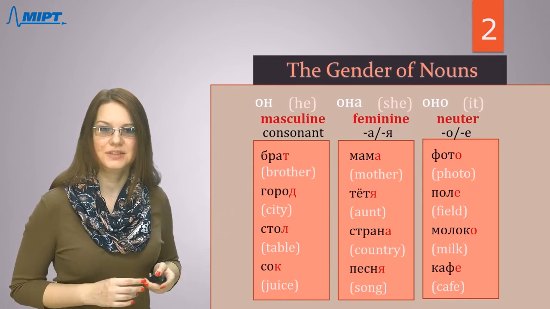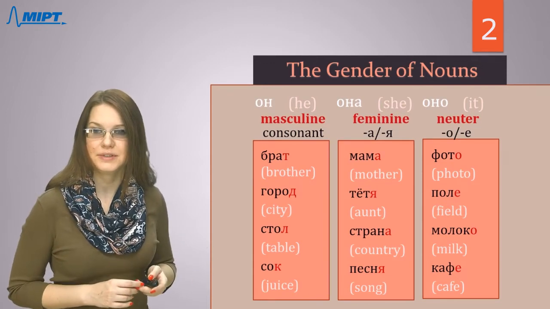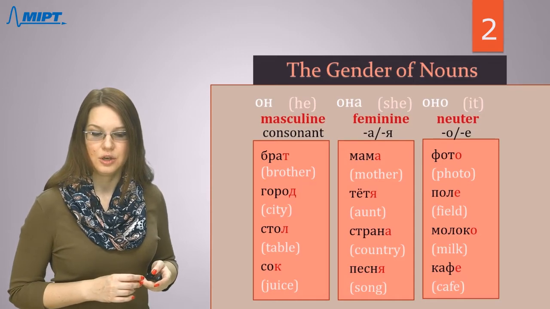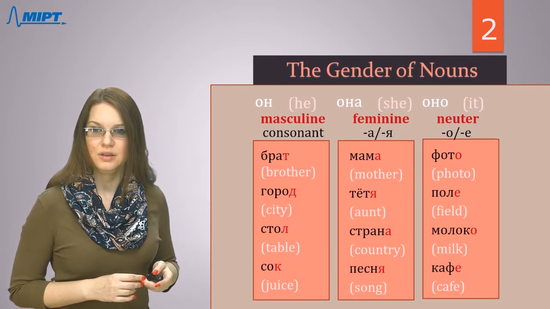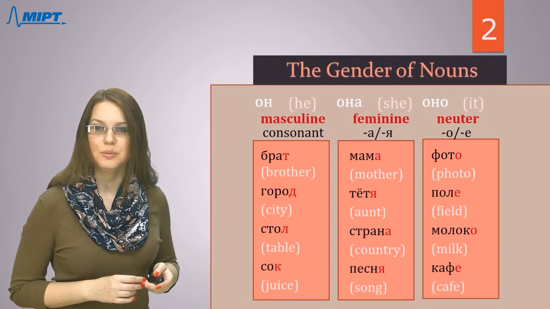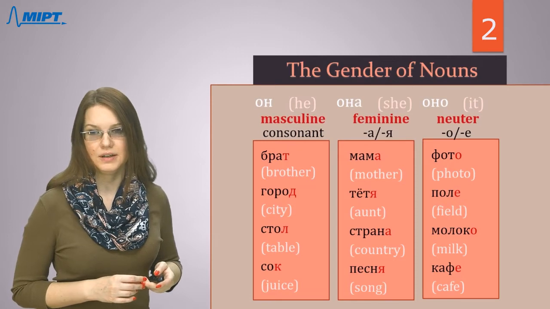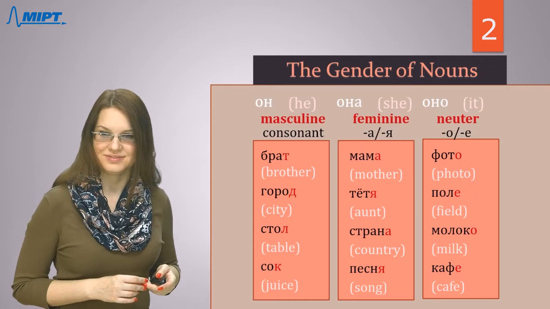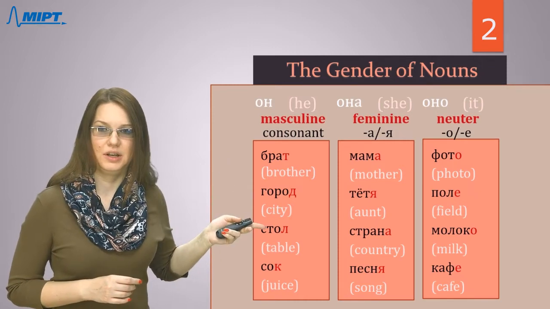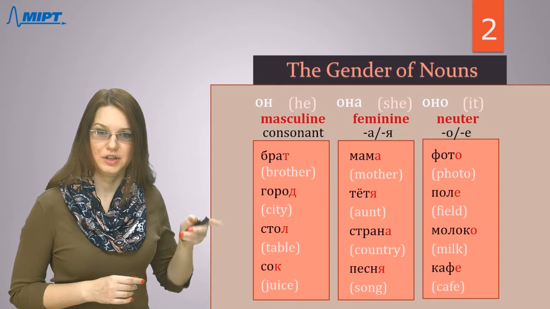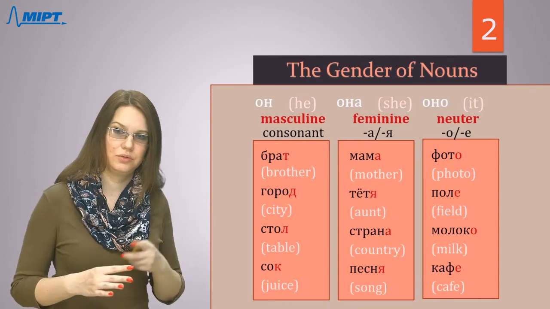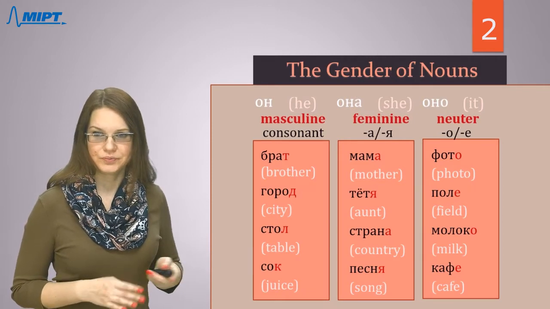And the last part, neutral. Let's read these words. Фото, поле, молоко, кафе. So, that's it. All these nouns are neutral and they can be replaced with оно in sentences if you don't want to repeat this noun in all sentences.